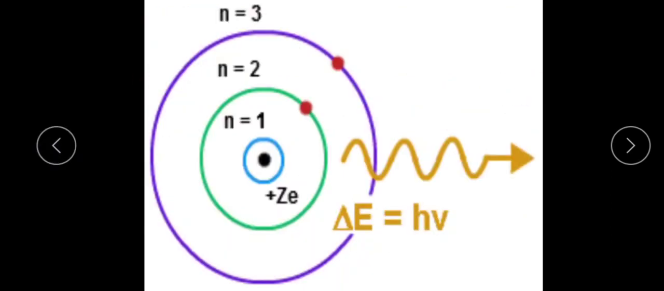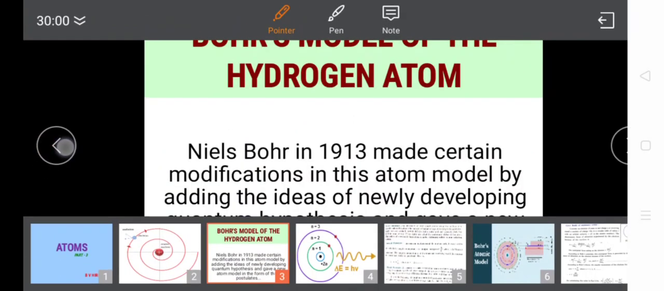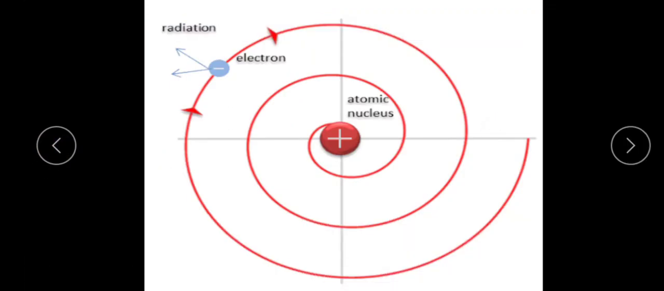See here in the given diagram, this is the nucleus, a positively charged nucleus, and a negatively charged electron revolving around the nucleus. As per the postulate, an electron is revolving around the nucleus in a certain stable orbit. See here, this is a stable orbit. In the other case, this is an unstable orbit. Here the electron is revolving around the nucleus with a continuous emission of energy. That's why this orbit is not stable.